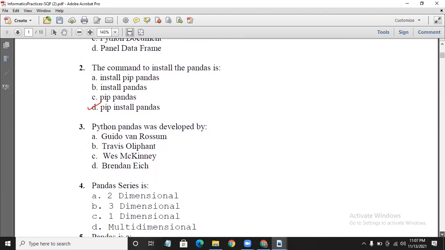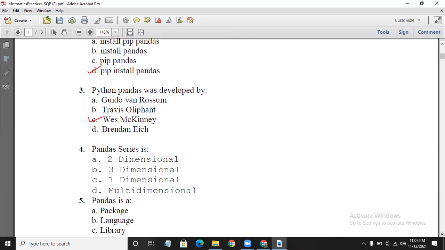Python pandas was developed by whom? Who developed Python pandas? These are the options: option A, Guido van Rossum; Travis Oliphant; Wes McKinney; Brendan Eich. Option C is the answer. Wes McKinney is the person who is behind Python pandas. Guido van Rossum developed the Python programming language.